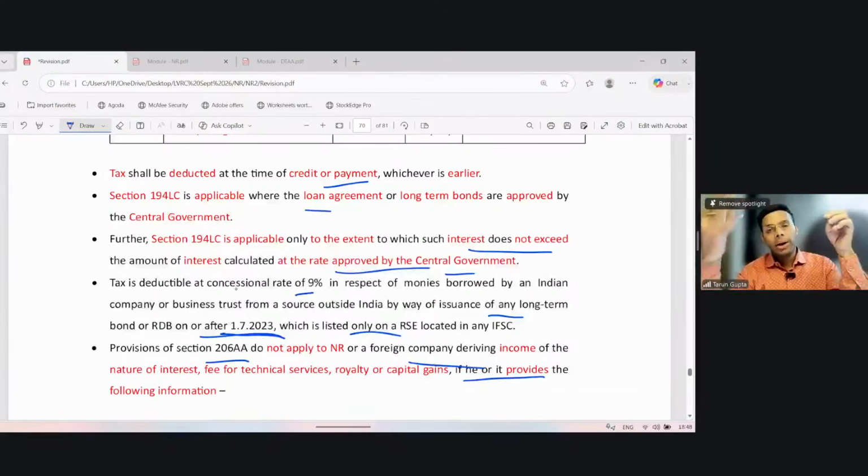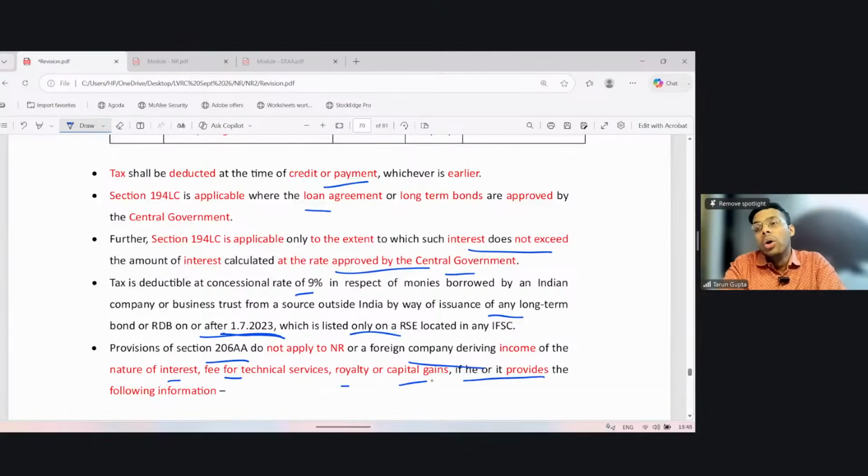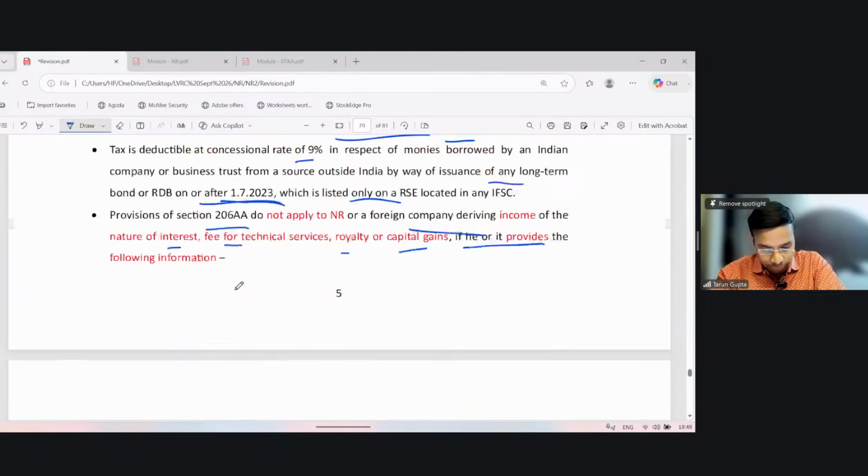If the payee is not providing its PAN, then the payer is under an obligation to deduct TDS at the higher rate on payment being made to them. However, this provision shall not apply to a non-resident deriving income of the nature of interest, FTS, royalty, or capital gain. So in respect of these incomes derived by a non-resident, section 206AA is not applicable if the non-resident provides the following information: